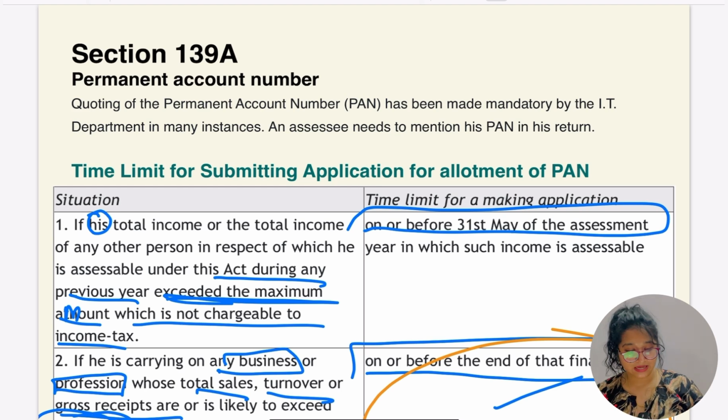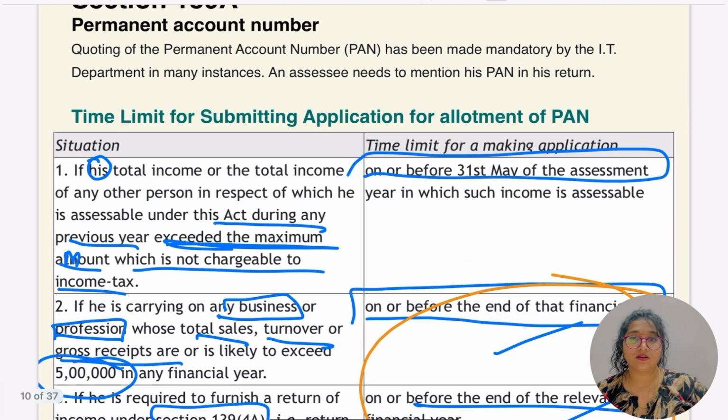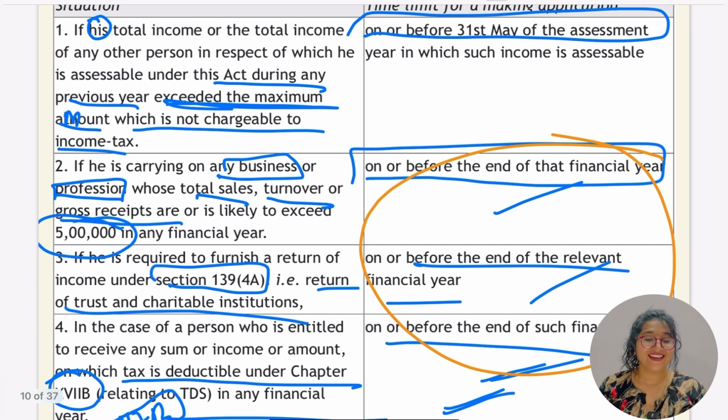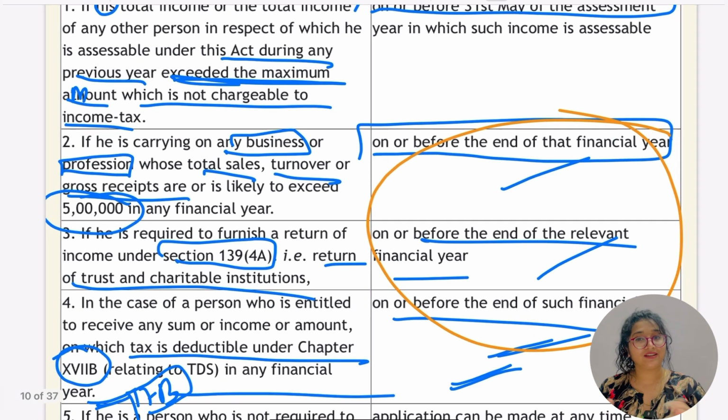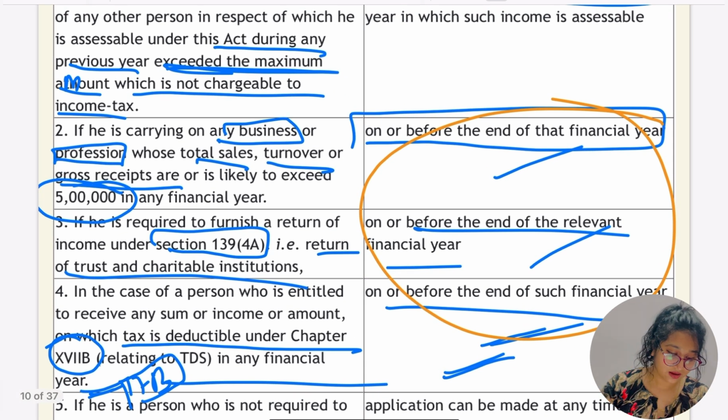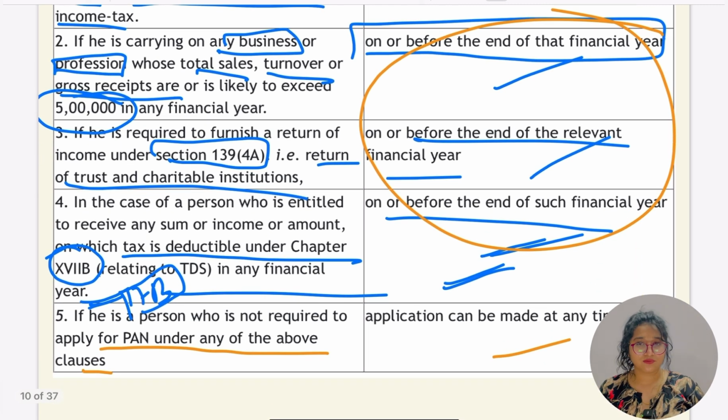Okay, before this time limit. First was the total income exceeding the basic limit: 31st May of the assessment year is going to be the time limit for making the application for quoting the PAN number. Second, business, 17B and charitable trust, before the end of the relevant assessment year. Last, if they are not required to furnish the PAN, they can make the application anytime.